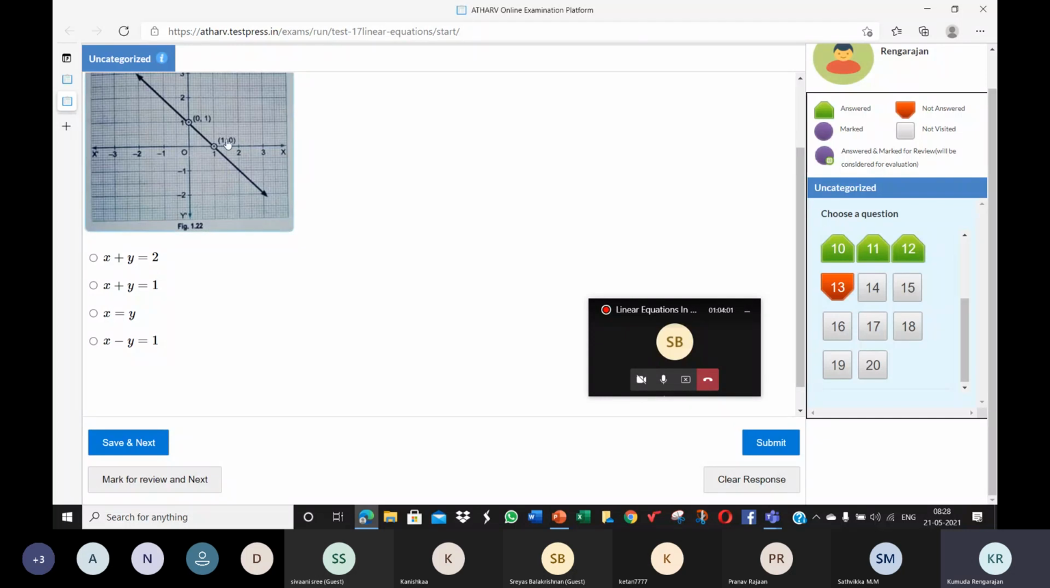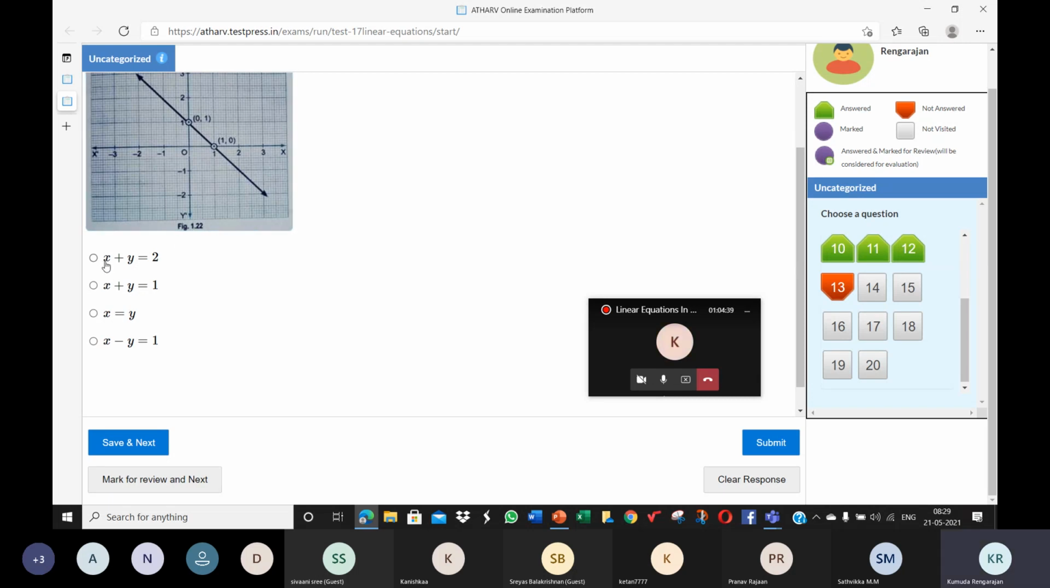So for this, children, x plus y is equal to 1, because you can just add these points. What is 0 plus 1? 1. 1 plus 0, 1. So x plus y is equal to 1. Or you can substitute. Take the point 0, 1 and use it in this equation: x is 0, y is 1, so 0 plus 1 is 1. But the RHS is 2. This point 0, 1 does not satisfy this equation.